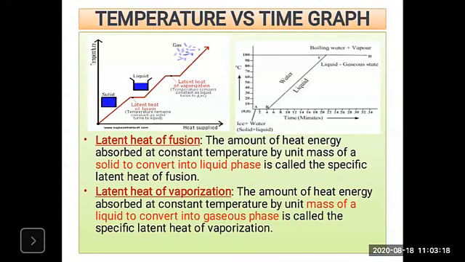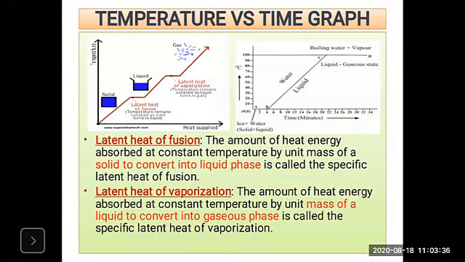So next is what? The latent heat of vaporization. What is meant by the latent heat of vaporization? Now all the ice is transformed into water. So there is a graph showing the increase in temperature from 0 to 100 degrees Celsius.